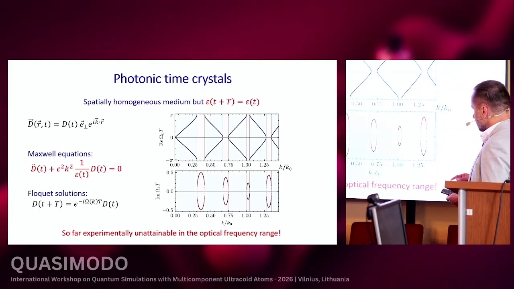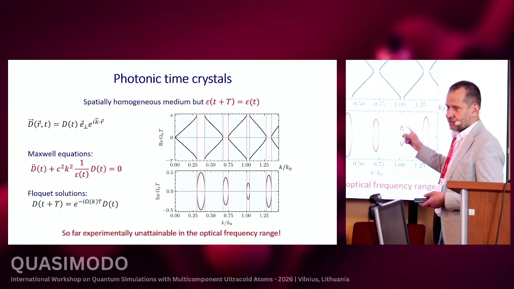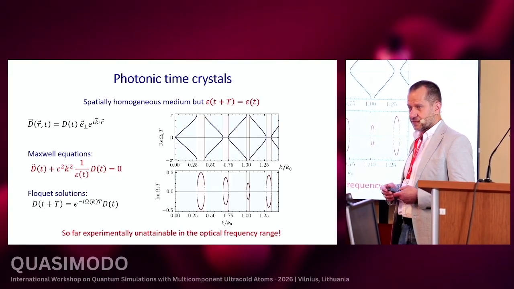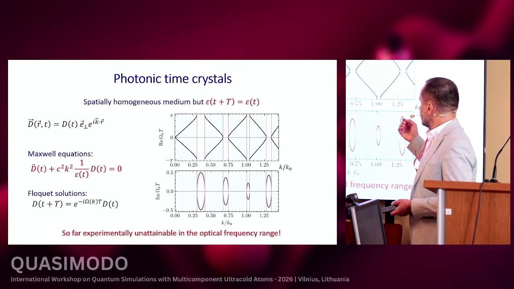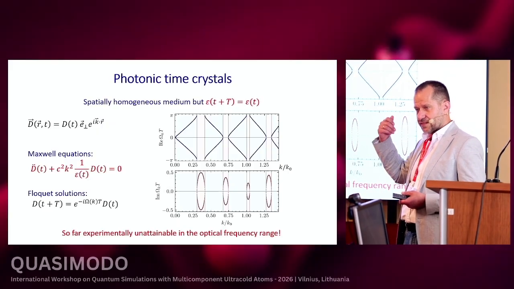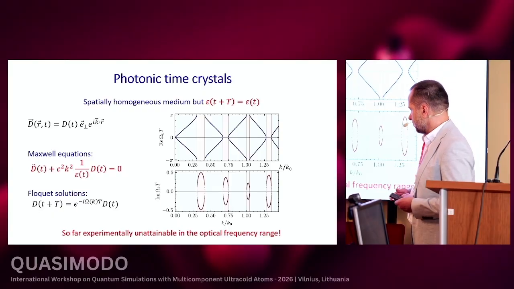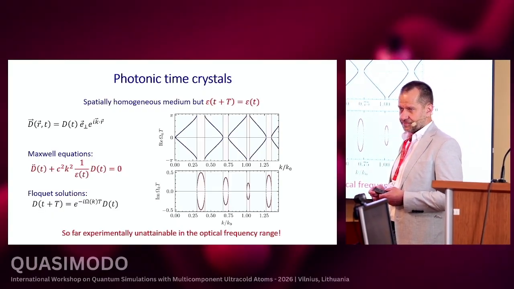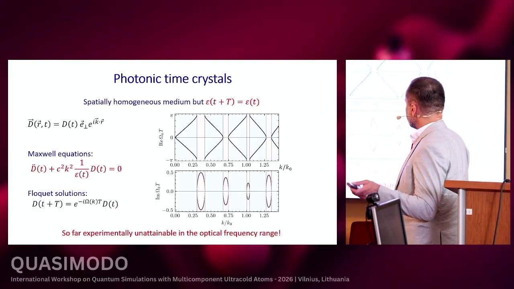I would also like to stress that this kind of behavior has not been observed so far in the optical frequency range. This is basically because the permittivity has to be changed substantially and with a frequency comparable to the optical frequency. So that's photonic time crystals.